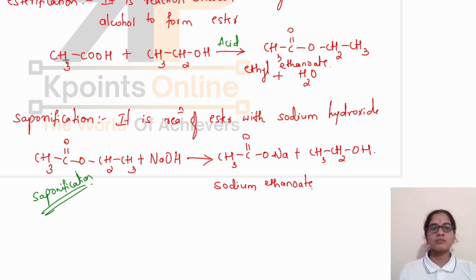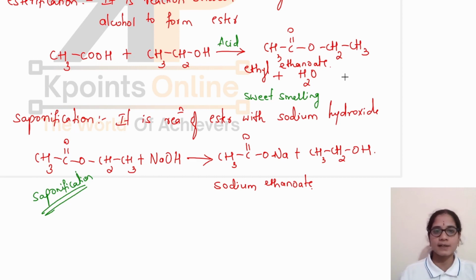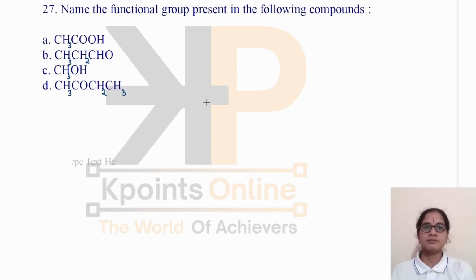Okay. The esterification reaction is used for the preparation of esters. These esters are sweet smelling. They have a pleasant smell. So they are used in the preparation of perfumes, paints, dyes, etc. Whereas the saponification reaction is used in the preparation of soaps. Yes. Let's move to the next question.